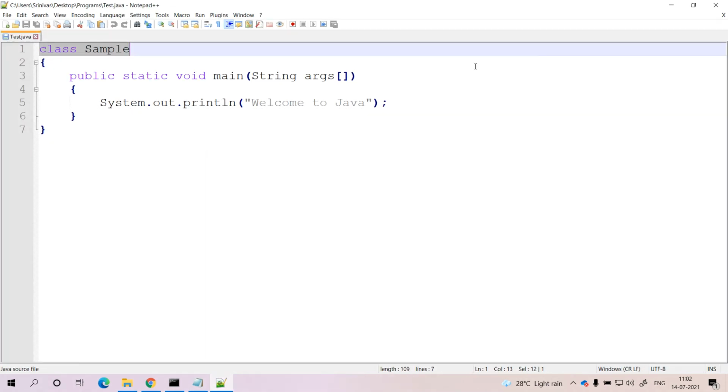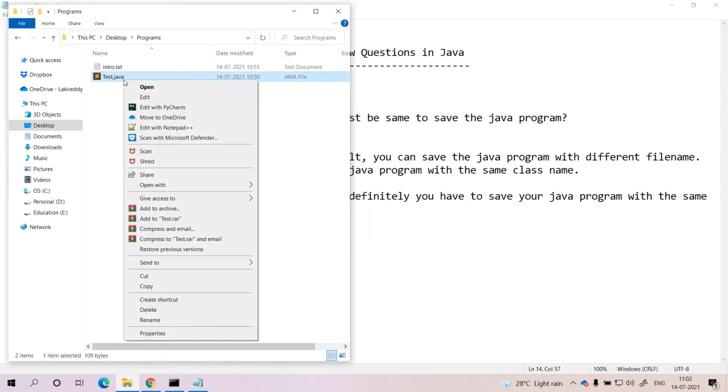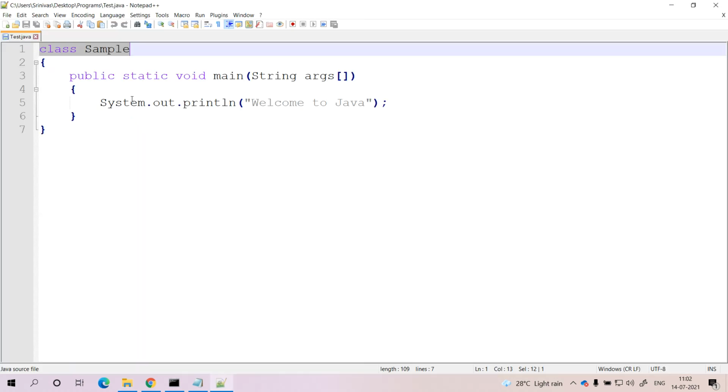Let me try to change the same program. Here the program I have is test.java. Let me open it. The file name is test.java, but within this file, the class that is available is sample. If I make it public, what will happen? The visibility of this class becomes public, and if you have a public class within your file, definitely the class name should be the file name.